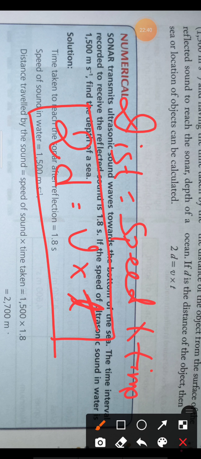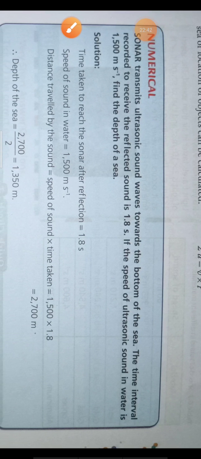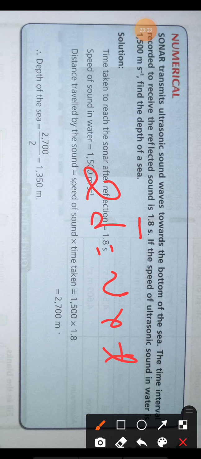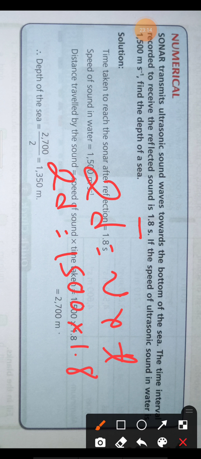One numerical is given: sonar transmits ultrasonic sound waves towards the bottom of the sea. The time interval recorded to receive the reflected sound is 1.8 second. If the speed of ultrasound in water is 1500 meter per second, find the depth of the sea. We know the formula: 2d is equal to v into t. Velocity is 1500 and time is 1.8. So d is equal to 1500 into 1.8 by 2.